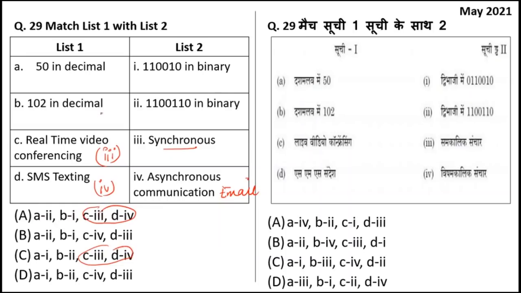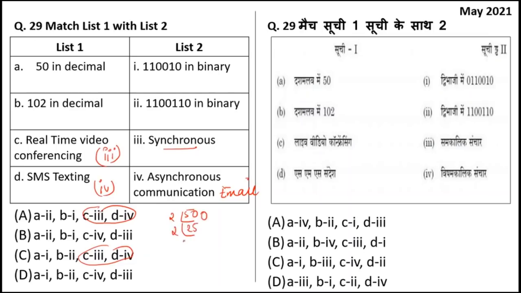So when you solve these, what is the decimal? 50 decimal is how much in binary? Let's solve, as I already told you in one of the questions, how to solve decimal to binary. Divide 50 by 2, the quotient is 25, the remainder will be 0.